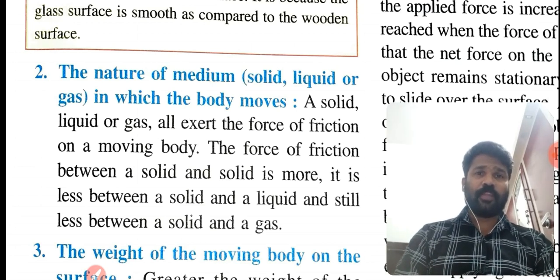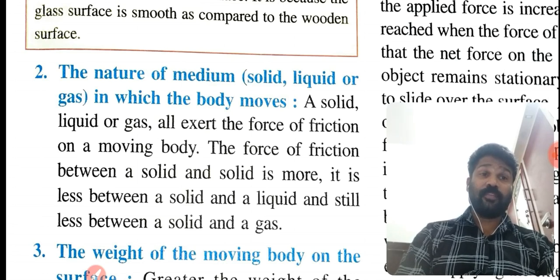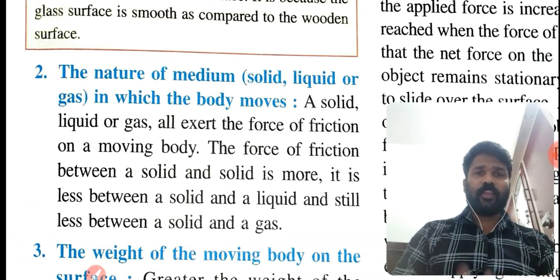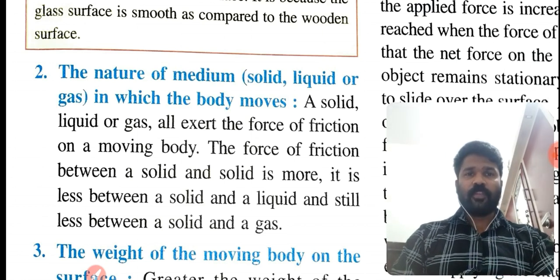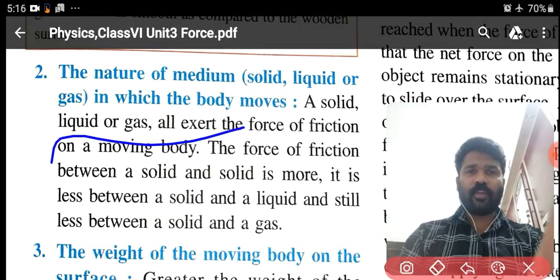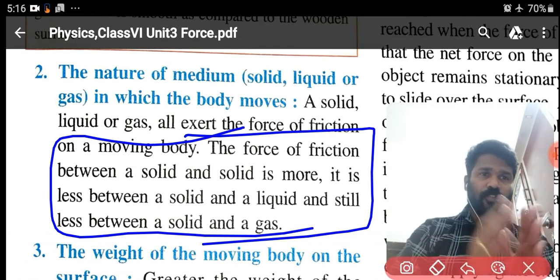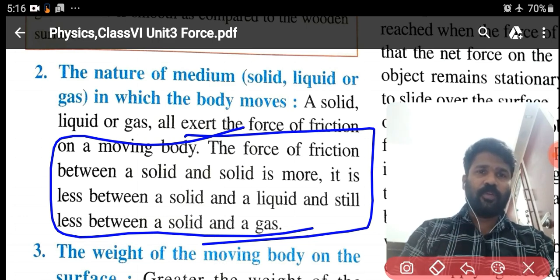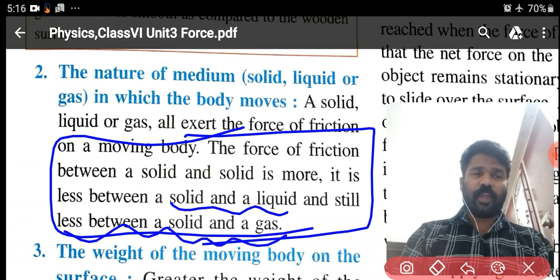The force of friction between a solid and a solid is more. It is less between a solid and a liquid, and still less between a solid and a gas. Okay students, please observe this point.